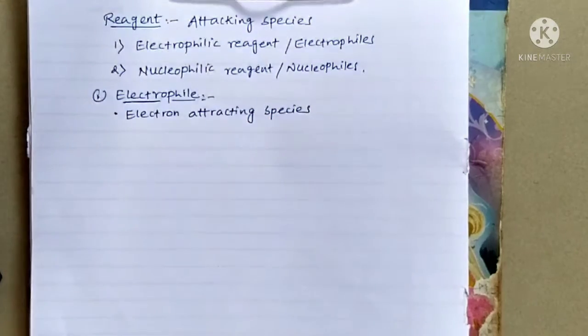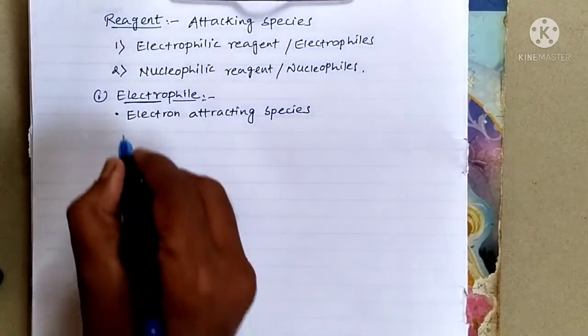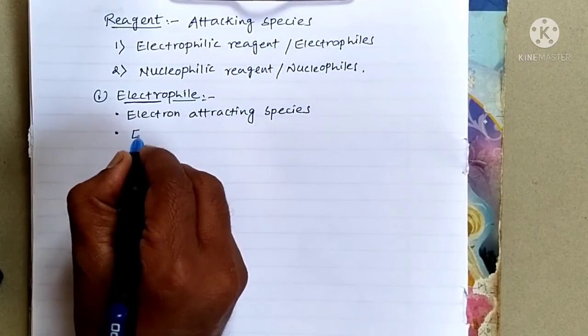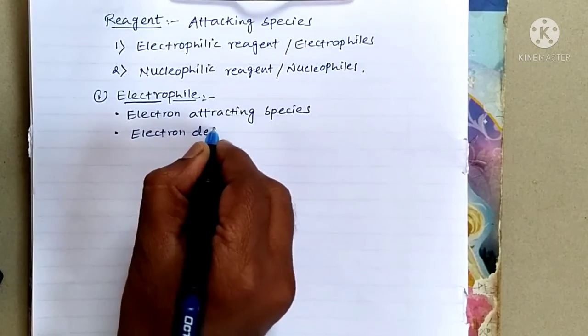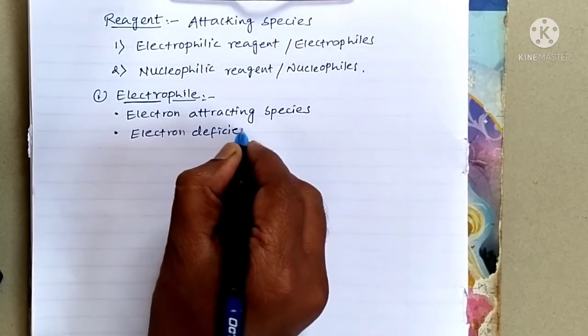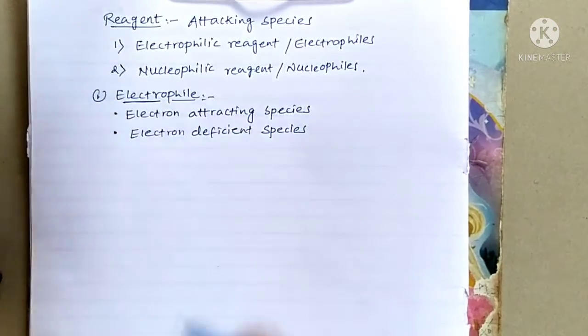As they are electron attracting, they are electron deficient species. Electrophiles have a deficiency of electrons.